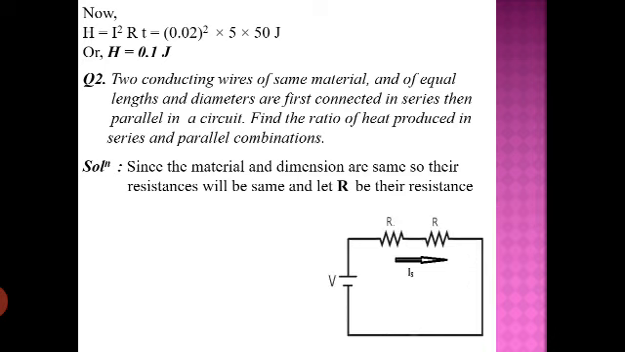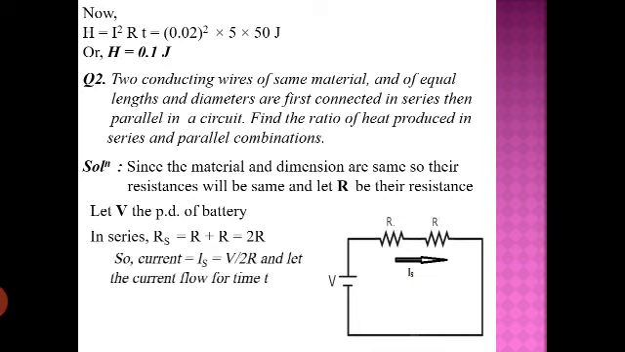Now let them be connected in series with a battery of voltage V. We have to assume it, because without the battery the heat cannot be produced. Let Is be the current flowing through the conductor. We know how to find the electric current. In this circuit the two resistors are in series and total resistance will be R plus R, 2R. So the current will be Is equal to V upon 2R, because the battery is V volt and total resistance is 2R.